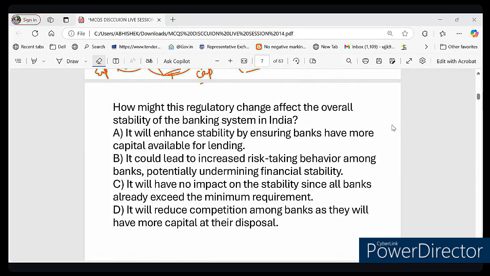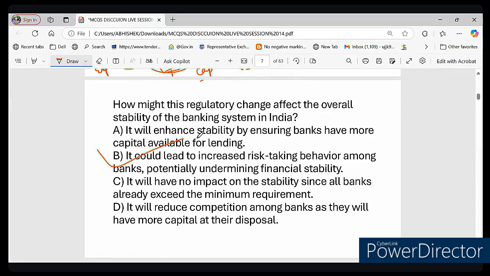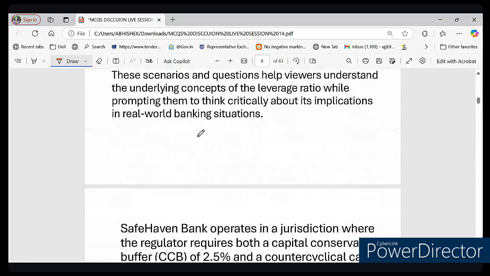Yes, correct. SBI, ICICI, HDFC. Very good. So these are the DSIB. The correct answer to this particular question is option B, right? Because it could lead to increased risk-taking behavior among banks, potentially undermining financial stability. You know why? Because a low leverage ratio means banks can lend more with the same capital, right? Because the formula of leverage ratio is like this. So let me explain why option B is correct.